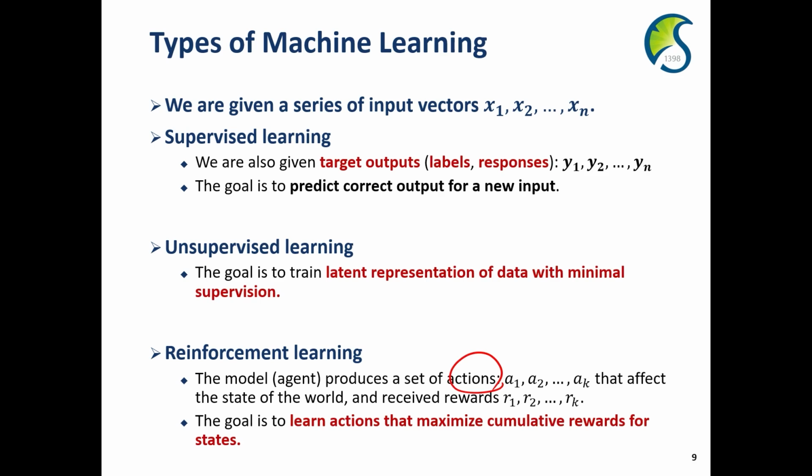To identify the optimal action, we consider the rewards for each state. Based on the reward, we can determine which action is better or not. So the goal of reinforcement learning is to learn the action that maximizes the cumulative rewards for each state.